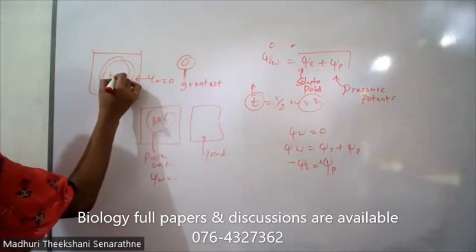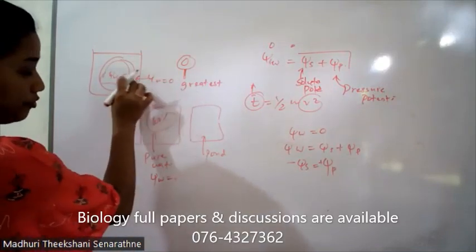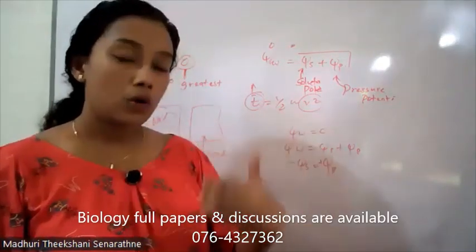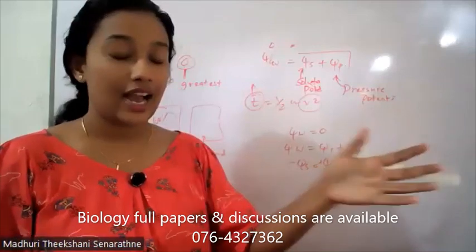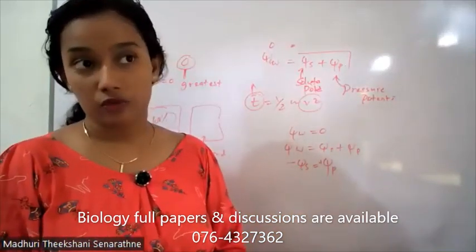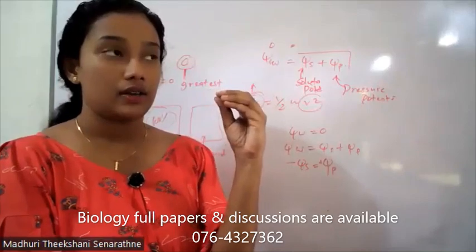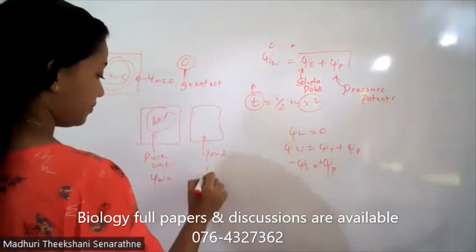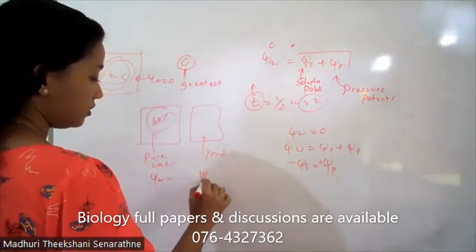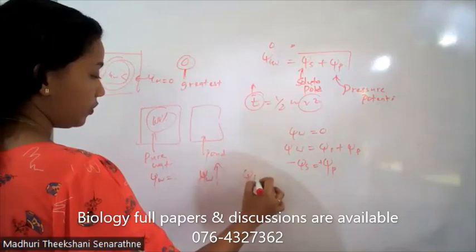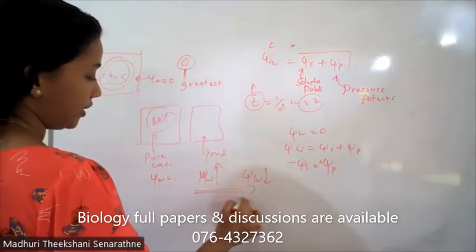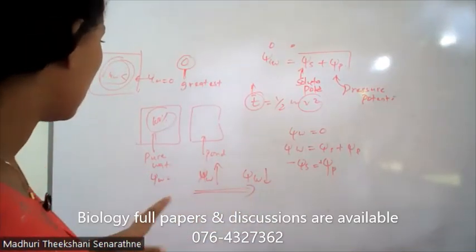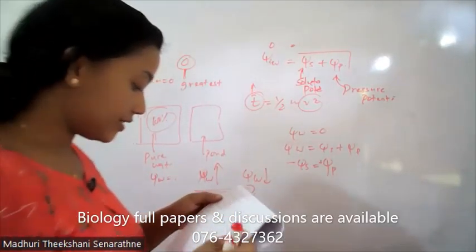Anyway, this psi W is lower than the psi W of pure water. Always water moves from higher water potential to lower water potential. Okay. If some place has high water potential and this place has low water potential, water moves from here to here. Okay, here to there. So, what does the answer say?